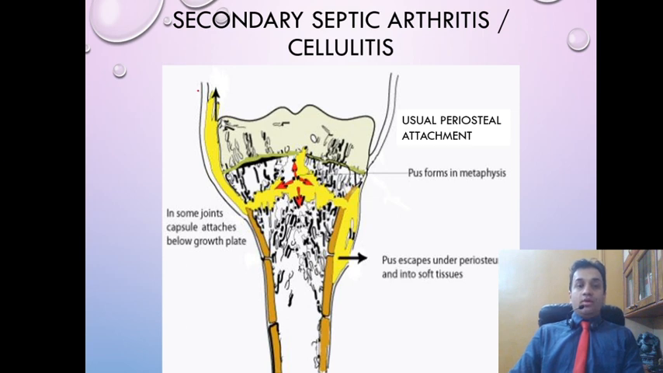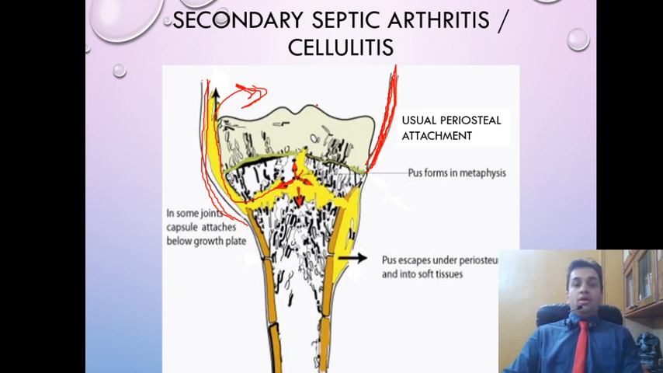Moving on, now in some joints the periosteal attachment of joint capsule is away from the metaphyseal area. It is in the epiphyseal area. In some joints like the hip joint, the joint capsule covers the metaphyseal area as well, and therefore tracking of pus can also enter the joint, and therefore it can cause a septic arthritis. The most common joint to be involved in septic arthritis secondary to acute osteomyelitis is the hip joint.